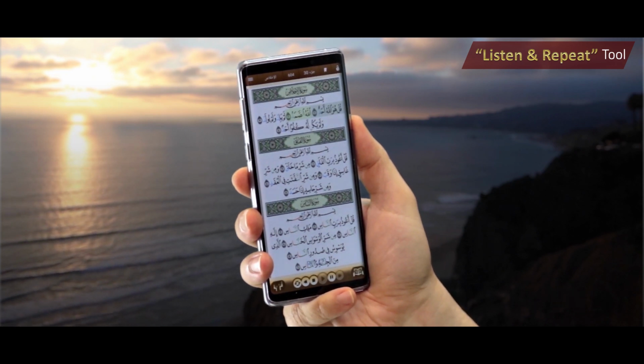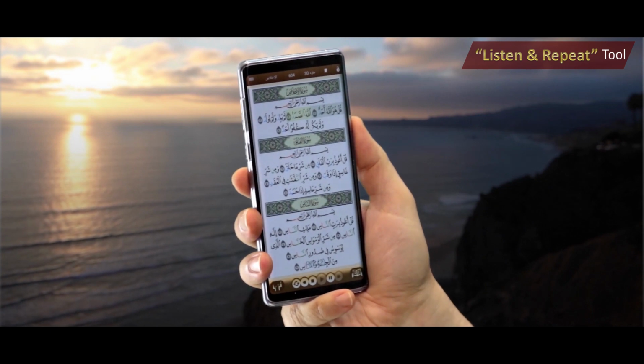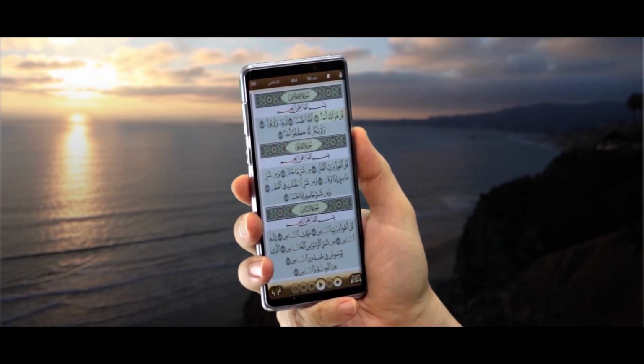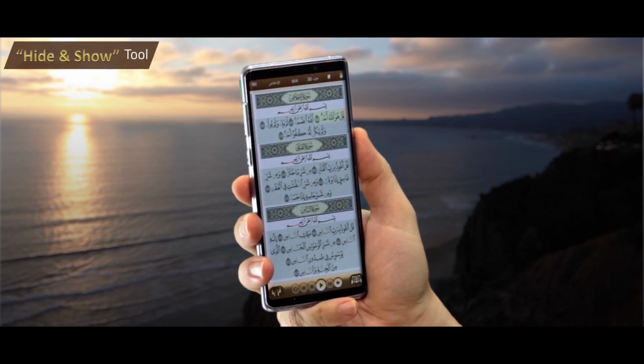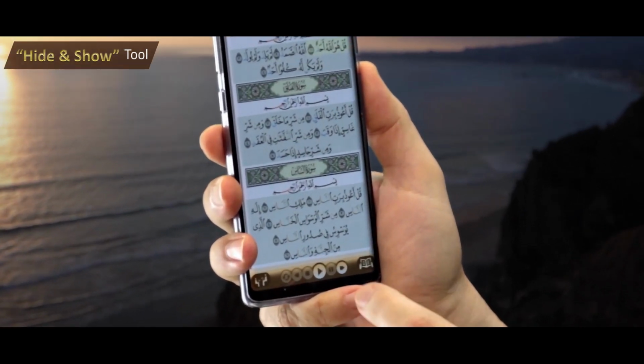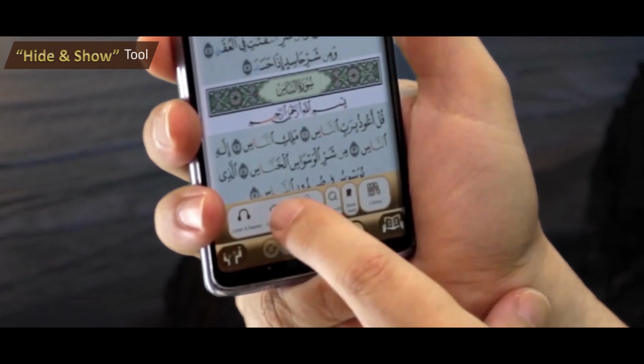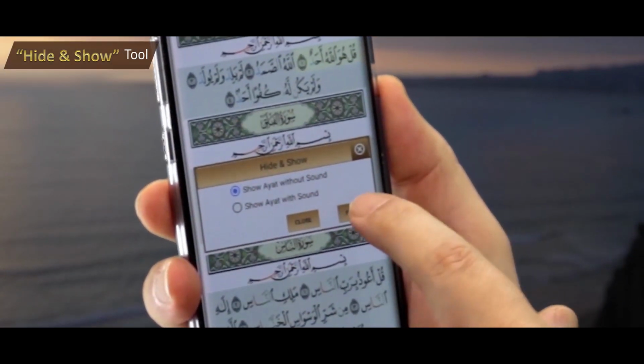Be sure of what you have memorized by utilizing Hide and Show tool. And to activate this tool, click here, then here. And the selected verses will be hidden.